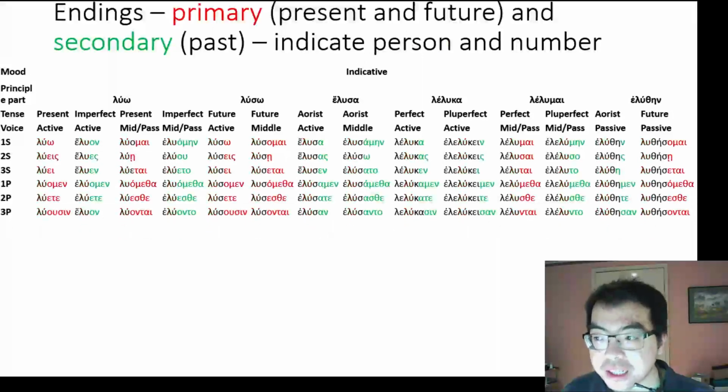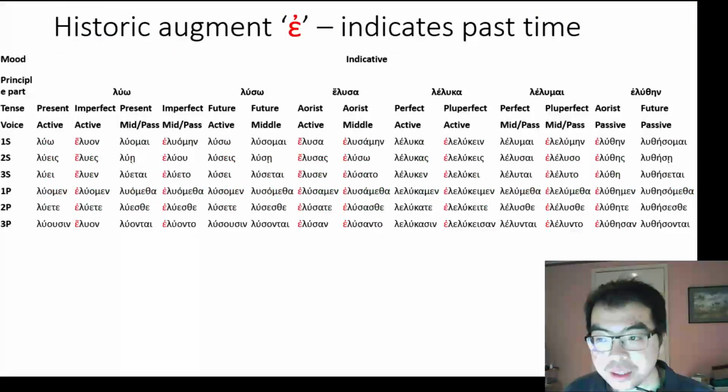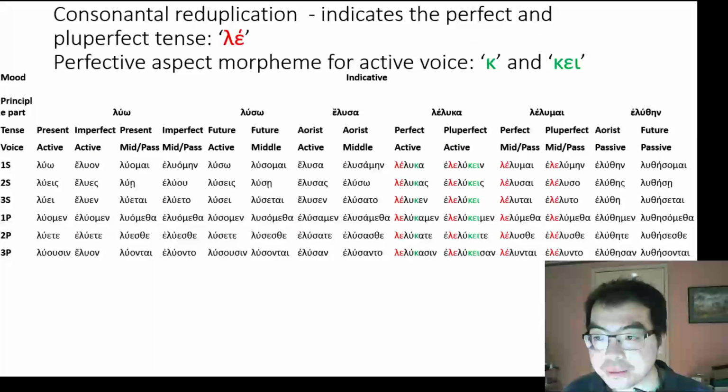The endings indicate the person and number. They also indicate the time period in which the action was performed. If it's a primary ending, it's in the present and future time, or secondary ending, it's in the past time. The historic augment epsilon, which acts as a prefix, indicates that the verb happened in the past time. Note that the pluperfect is just the past version of the perfect.